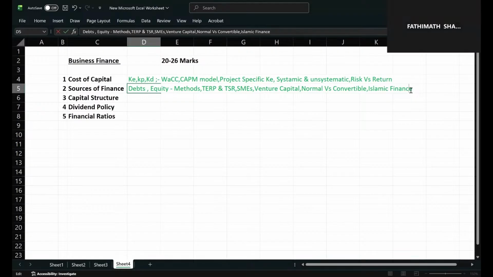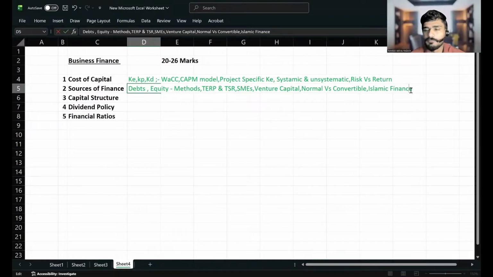It's based on Muslim Sharia law and Quran. Okay, and Quran.